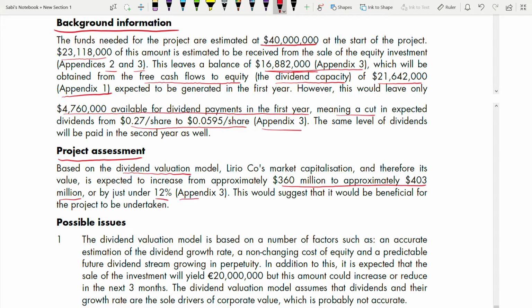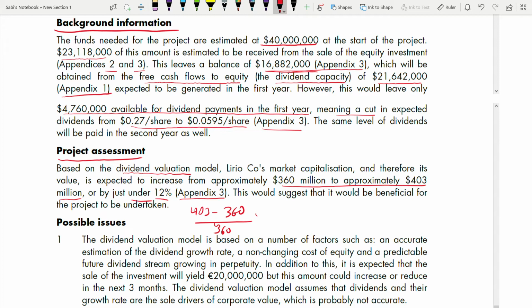Appendix 3. If you see this, it will be 403 minus 360 divided by 360. It will be 11 point something 9 something. So round up, it is just under 12%. That's why they said just under 12%, that increase.